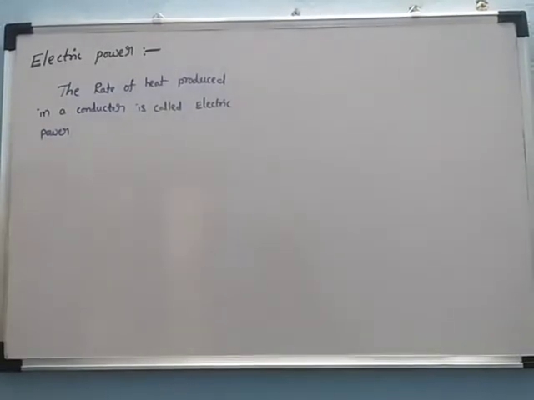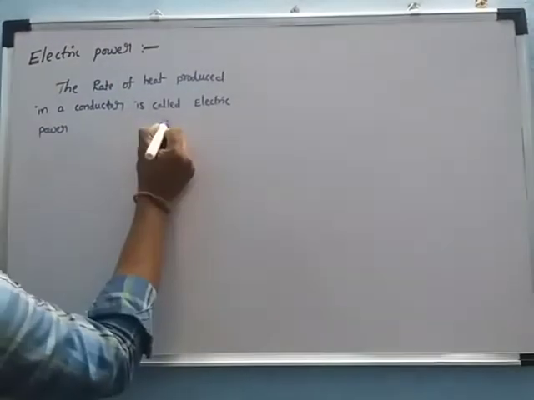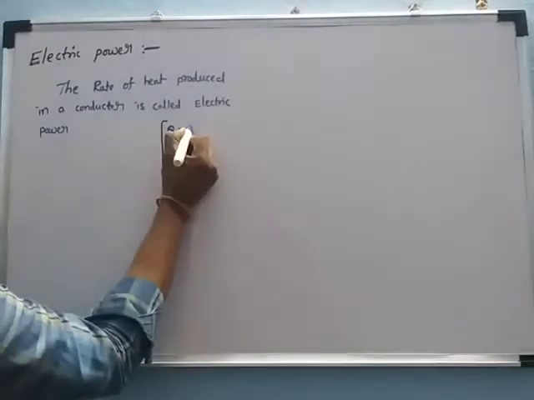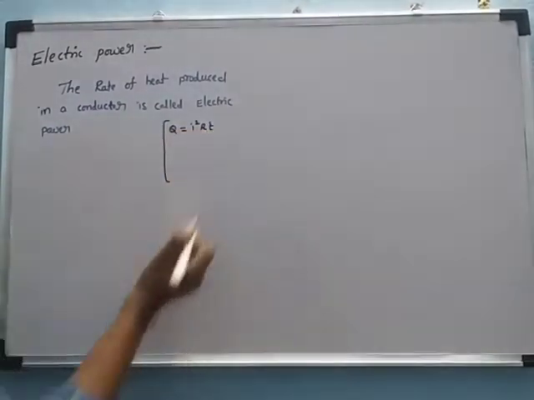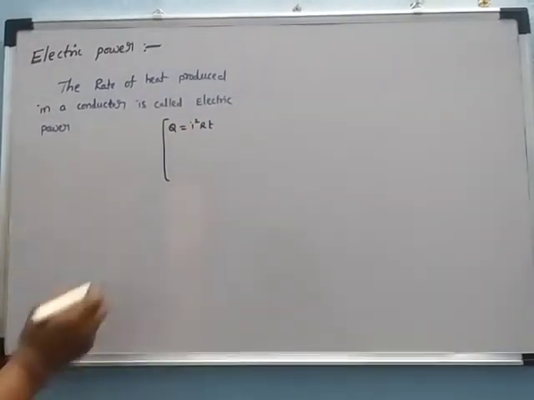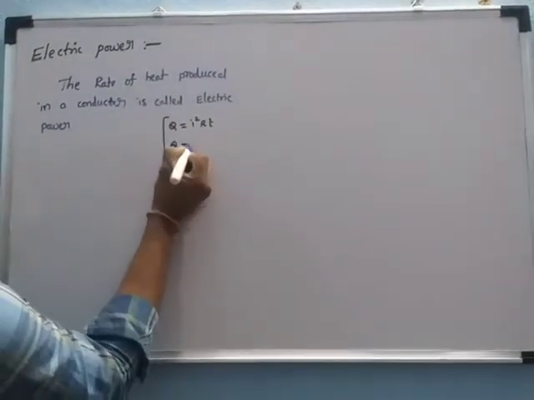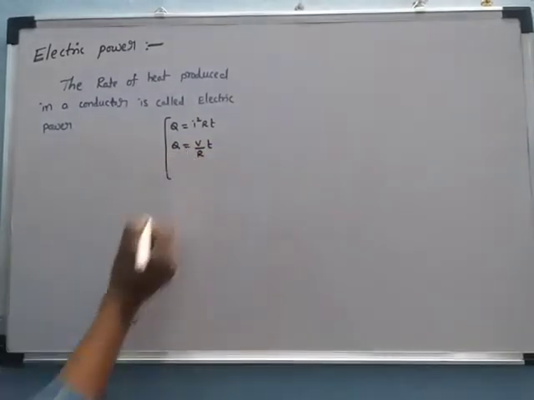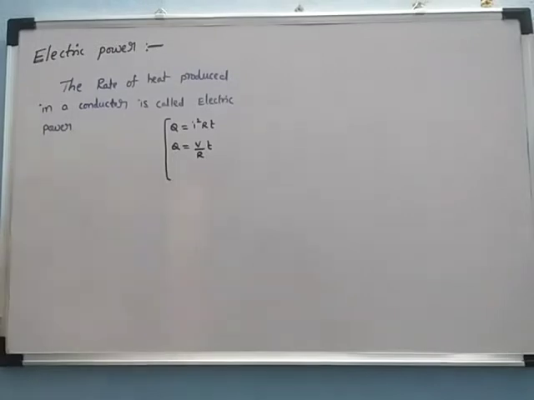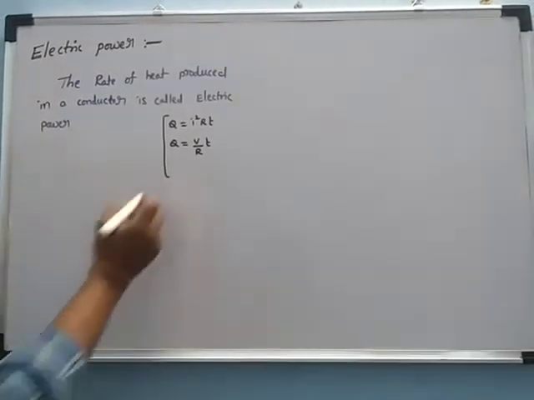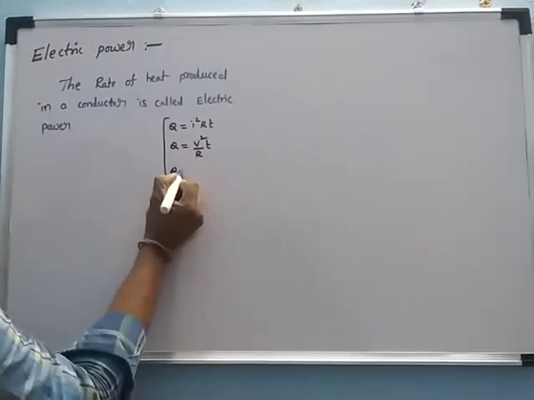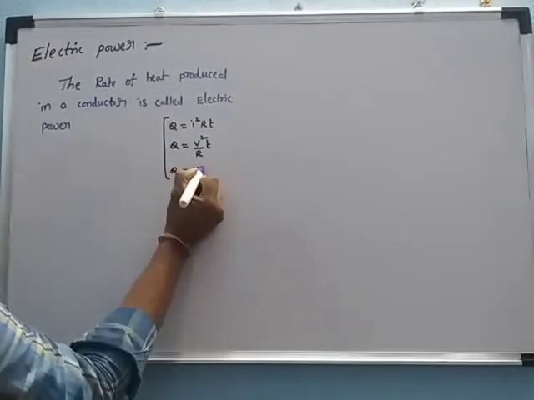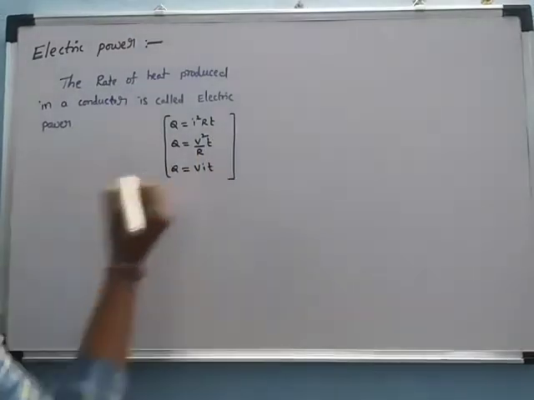We know three equations for the heat produced. The first equation: Q is equal to I square into R into T. The second one: Q is equal to V square by R into T. And the last one: Q is equal to V into I into T. These are the three equations.